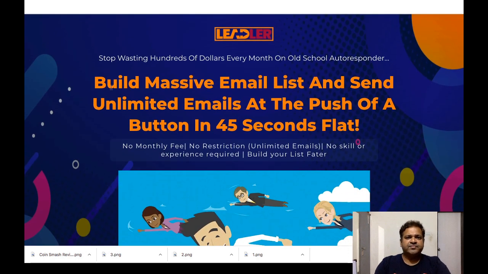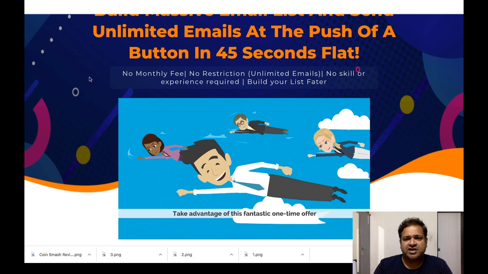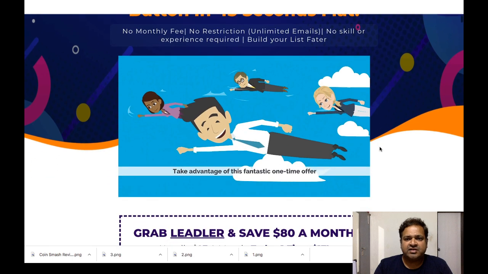And it says, Lidler, stop wasting hundreds of dollars every month on old school autoresponders. Build a massive email list and send unlimited emails at the push of a button in 45 seconds flat. No monthly fees, no restrictions, unlimited emails, no skills or experience required. Build your list faster.